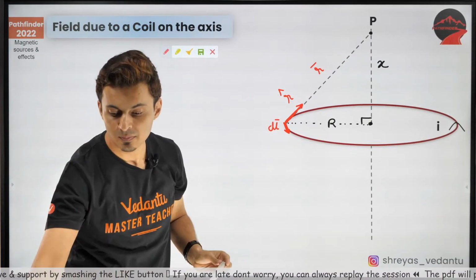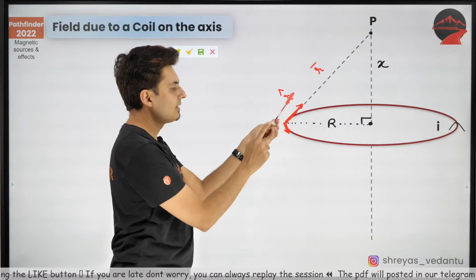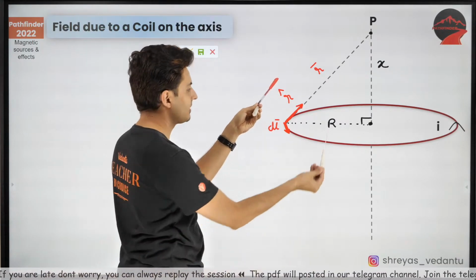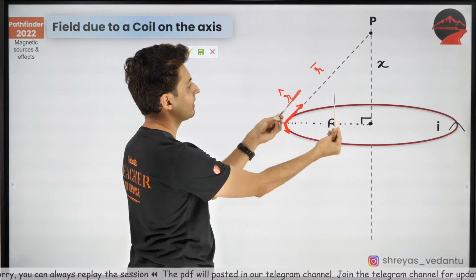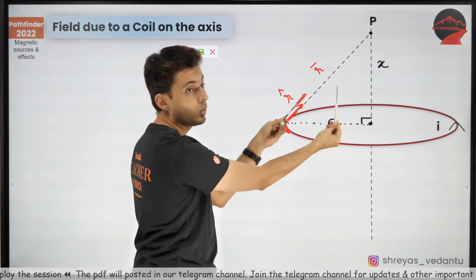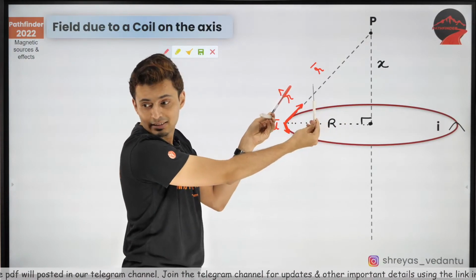Try to visualize this. I'll just show you over here. The r vector is like this, the dl vector is towards you. Remember, the axis is somewhere like that. That red vector is at an angle. This dl is coming towards you. What's the angle between this red vector and my pen over here? What's the angle? Come on.